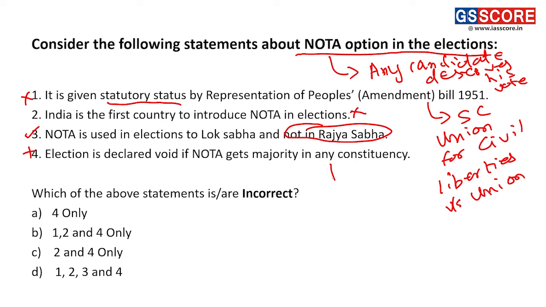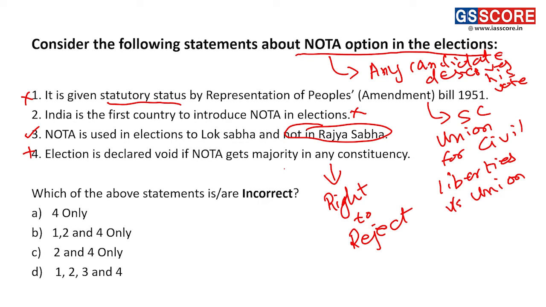What this statement actually means is not NOTA, it is the right to reject, and there are many civil rights groups fighting for this right. If the majority of votes in a constituency go to NOTA, even then the candidate who has got the most votes will win. In no case will the election be declared void just because NOTA has got a majority. Though this stand has been promoted by a few civil society groups, it has still not come into existence.